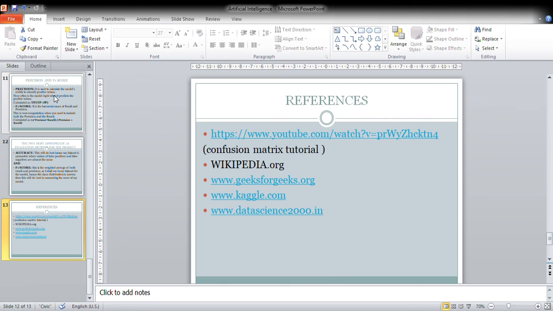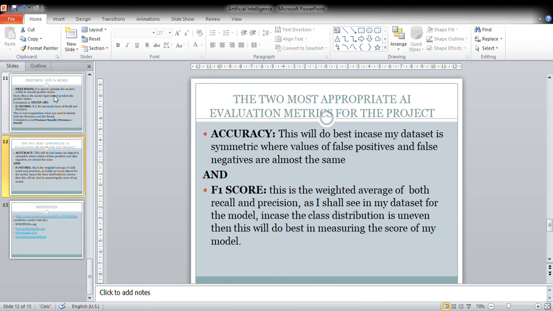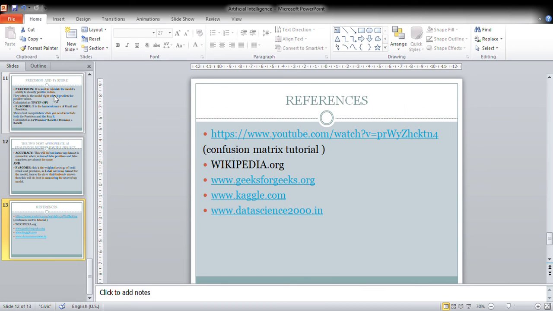Then I think that is it. If you need the references for my work, my references are just above, and you can go ahead and check on the confusion matrix using the very first link. I also use Dix4Gix, Kaggle, Sense, and many others, and you can get information there. I guess that's it.